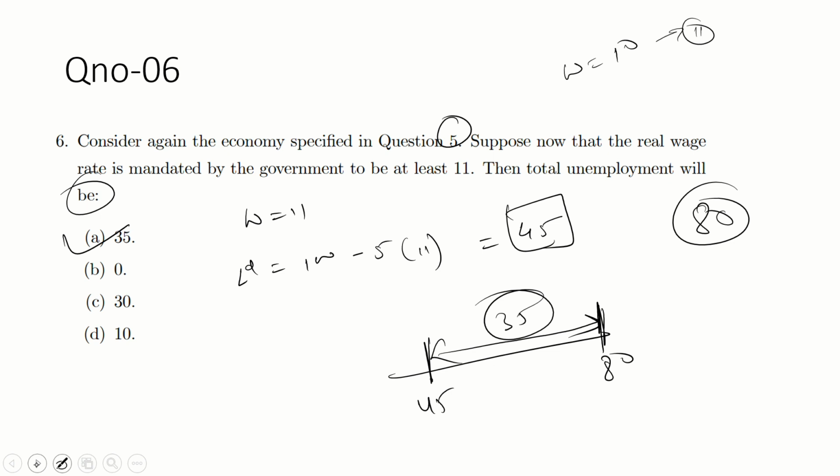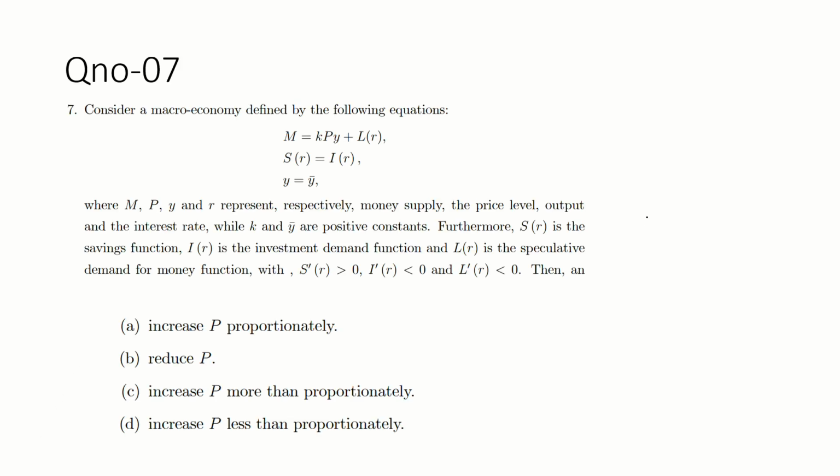Okay, so question number 7. Consider a macroeconomy defined by the following equations: money demand is equal to KPY plus L(R). Guys, this is simply money demand. Money demand is positively related with income.